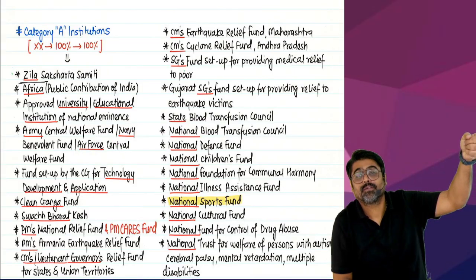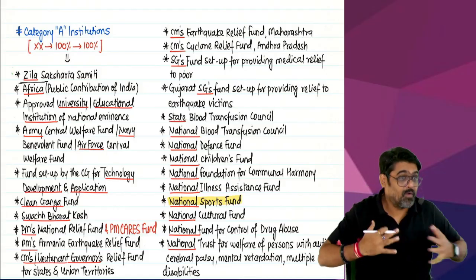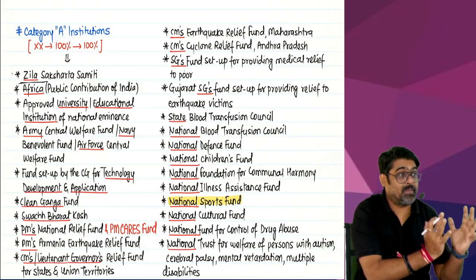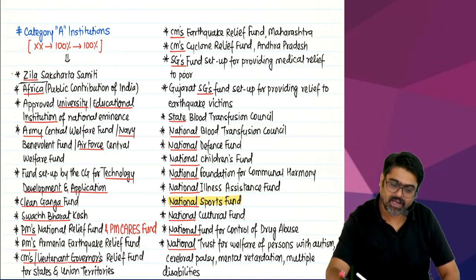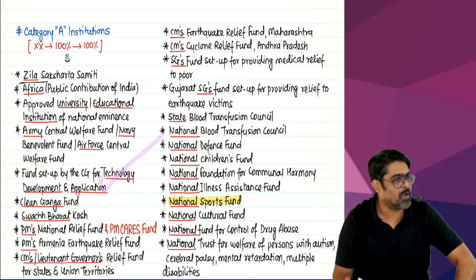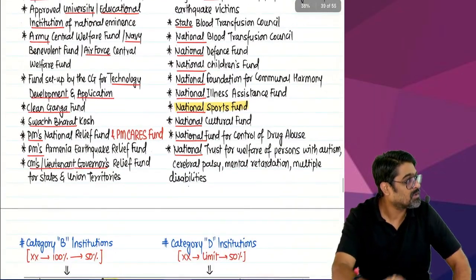Where did I go? Zilla. Which Zilla? In that Zilla, there was an educational institution where I took Army, Navy and Air Force training. And by taking that training, I developed the technology. And I applied that technology. Because I developed and applied that technology, Ganga became clean and Bharat became Swachh.